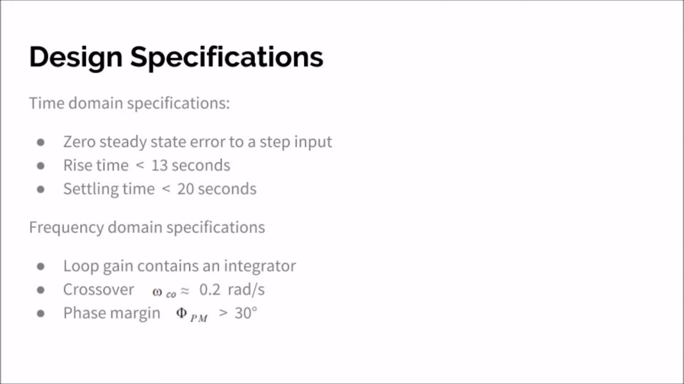In order to decide what controller parameters for KP and KI we will need to achieve these specifications, we are going to analyze our plant in SISO-Tool.